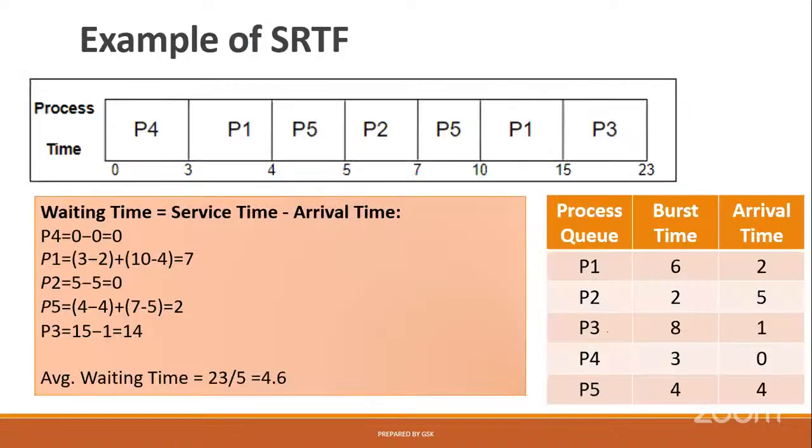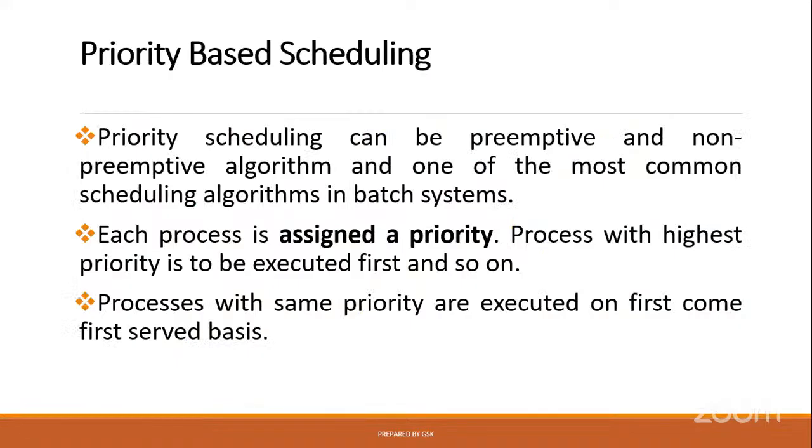Right. Next one is priority-based scheduling. The meaning is, whenever the CPU is trying to execute multiple processes, a priority value, a numerical value, is allotted to the processes that indicates the priority of that process.